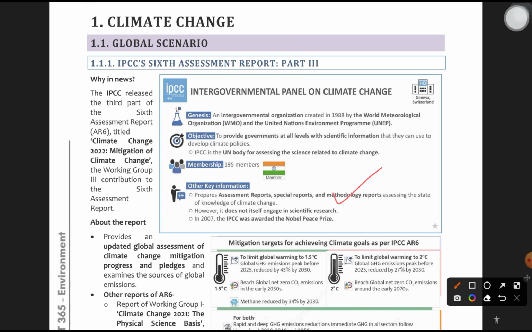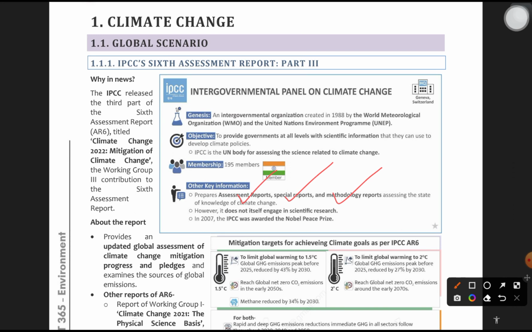Methodology reports, assessment reports, special reports. It does not itself engage in scientific research. It will give the work to other parties, and that scientific research is assessed and presented here. IPCC was awarded the Nobel Peace Prize in 2007. So this is about IPCC. It is a static part and the question can be asked directly from here.